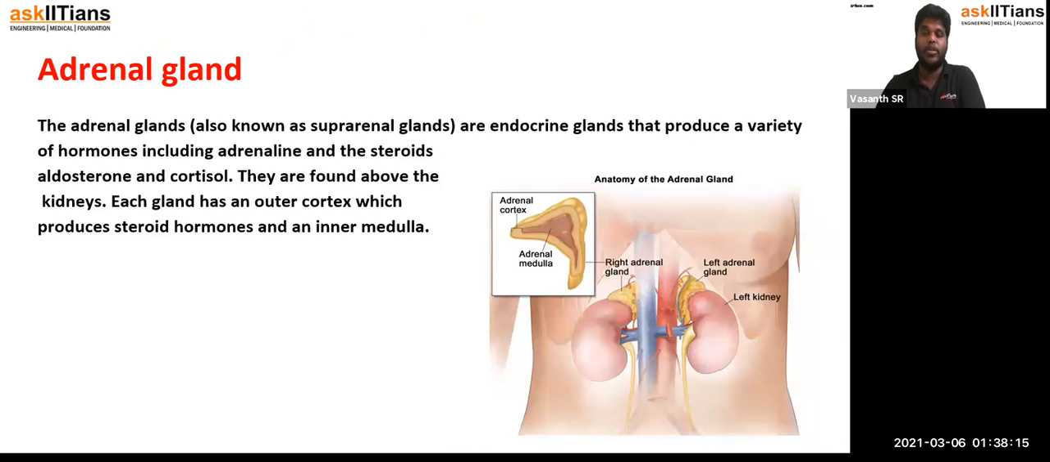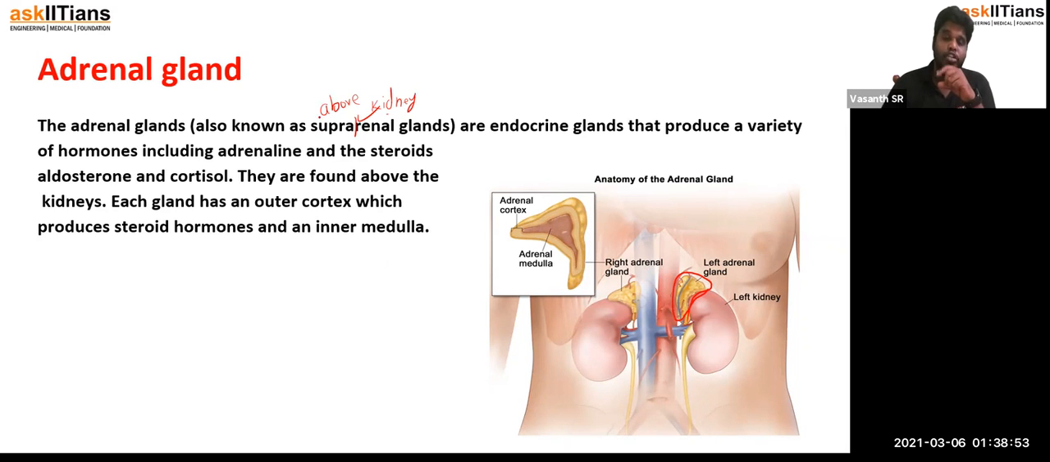Next we are going to study the adrenal gland. The adrenal gland is also called the suprarenal gland. Why is it called supra? Supra means above, and renal means kidney. So it is found above the kidney. That is why it is named the suprarenal gland.